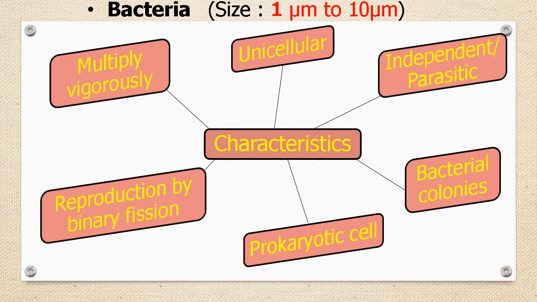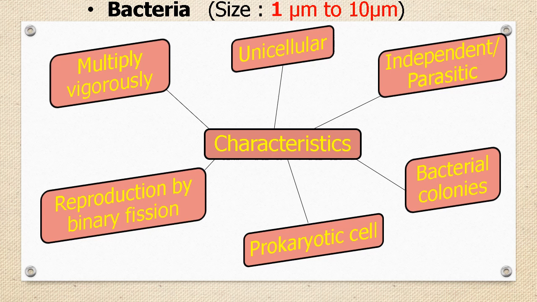Bacteria may be independent or parasitic organisms. Some bacteria are free living, means they can live independently, while some bacteria are parasitic, means they are dependent on other organisms for life. That is, they live in the body of other organisms. Bacteria reproduce by simple binary fission.